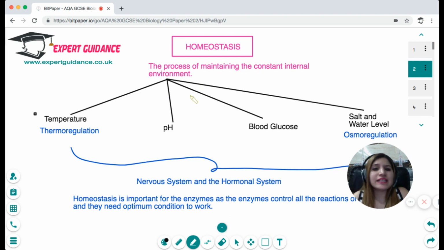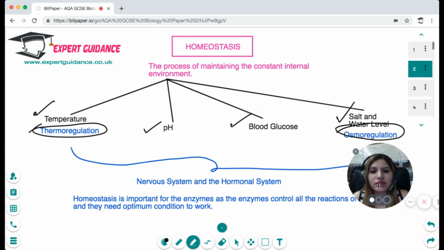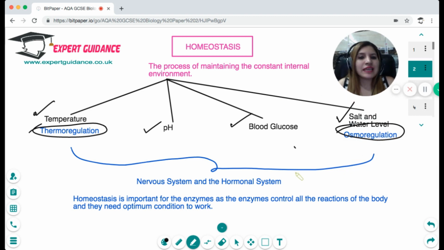Now, what exactly is homeostasis and why is it important? Homeostasis is the process of maintaining a constant internal environment. Now, the question is, what is a constant internal environment? It is maintaining a constant temperature, pH, blood glucose, and salt and water level. Maintaining a constant temperature is known as thermoregulation. Maintaining salt and water level is osmoregulation. So maintaining all these factors is what is homeostasis.